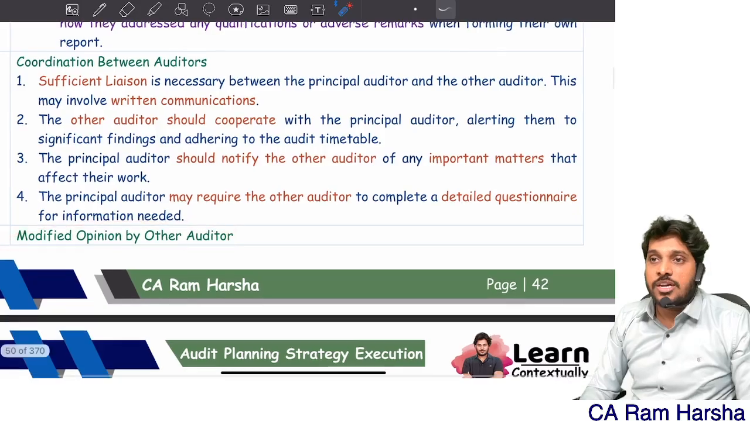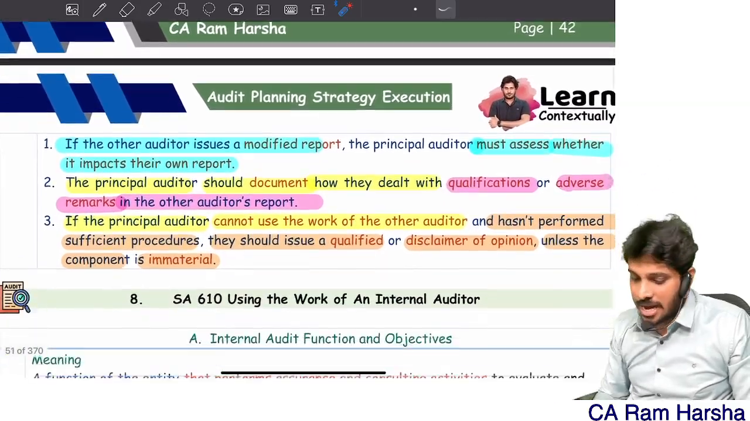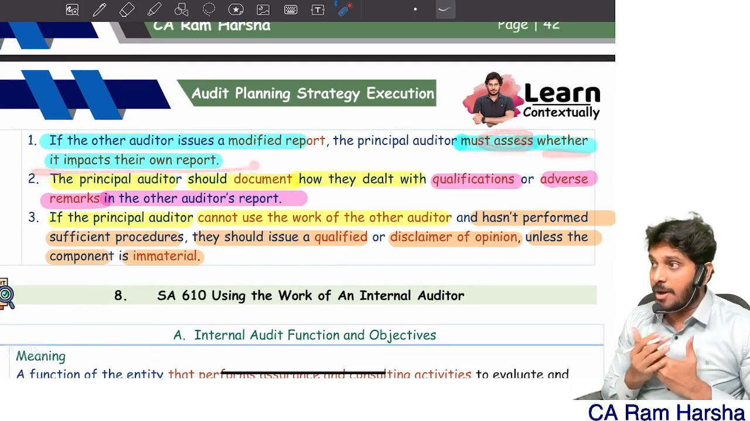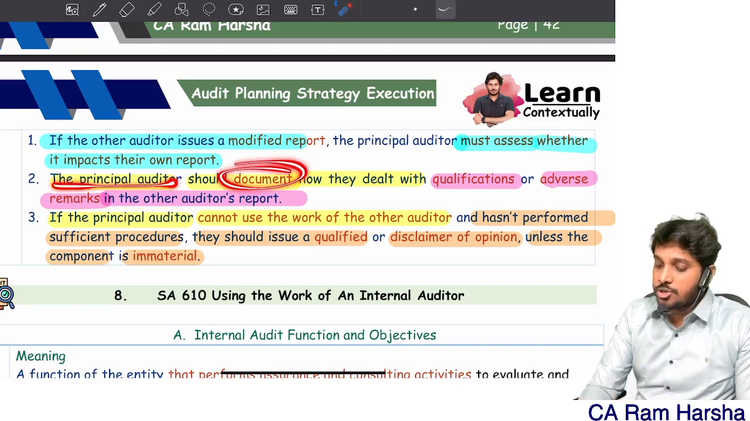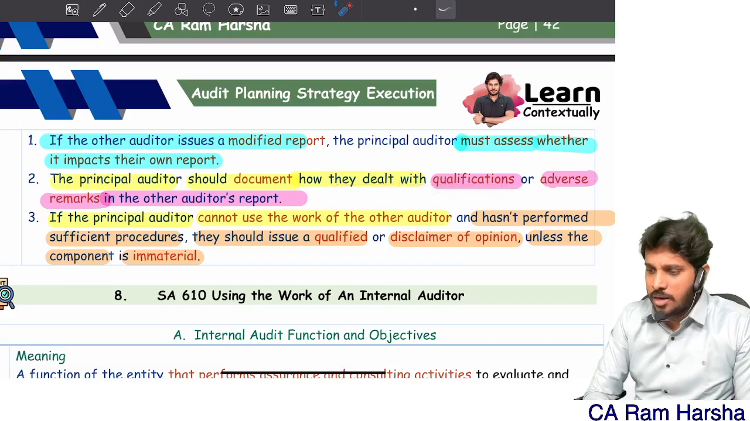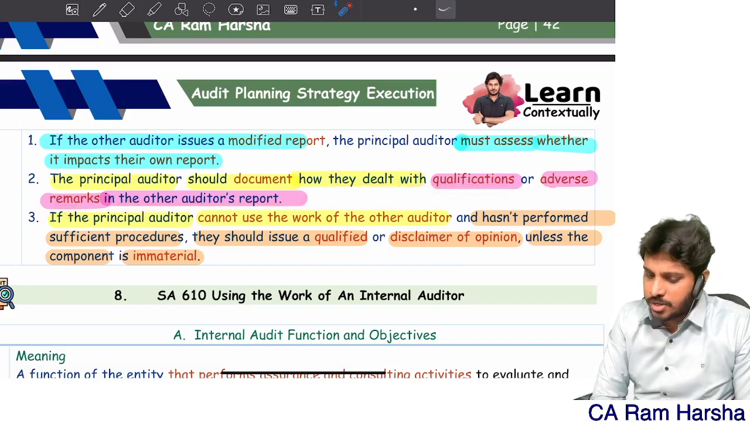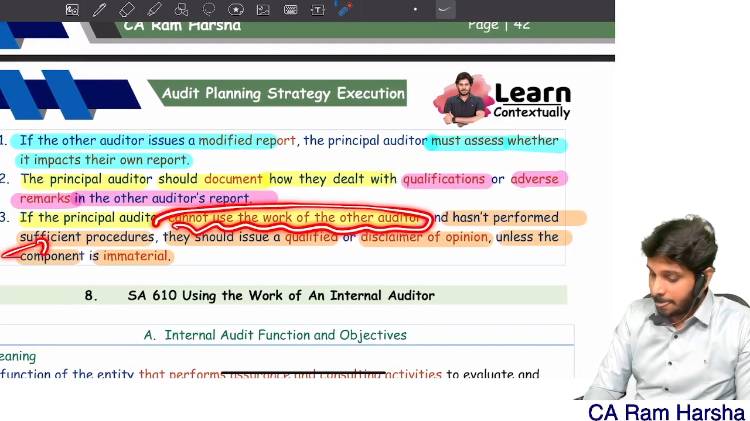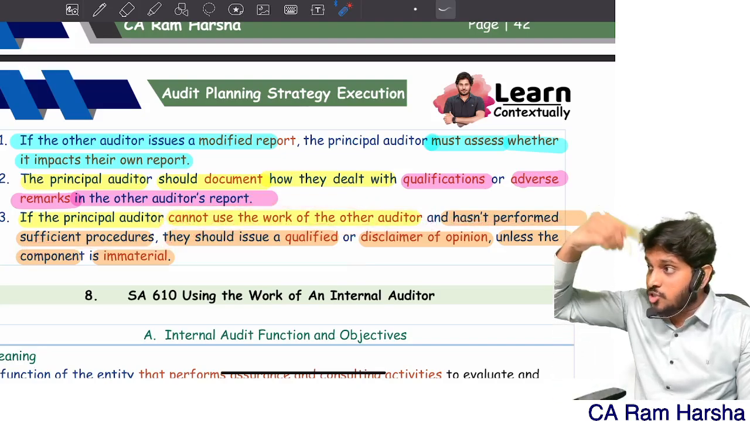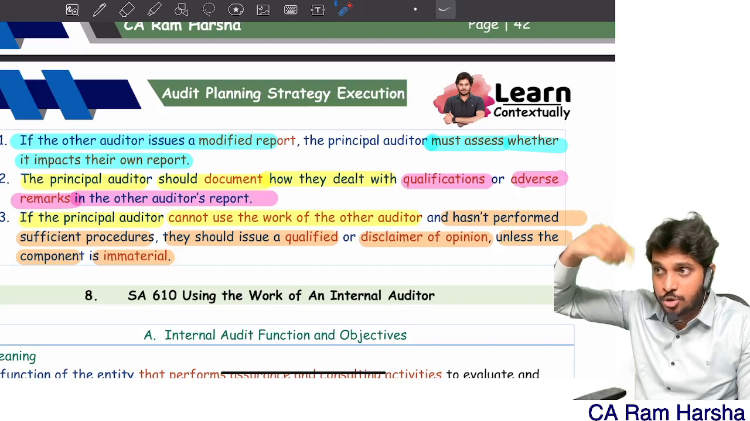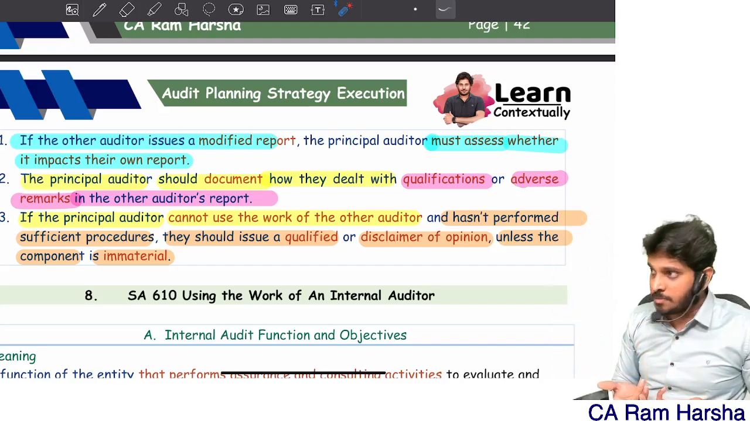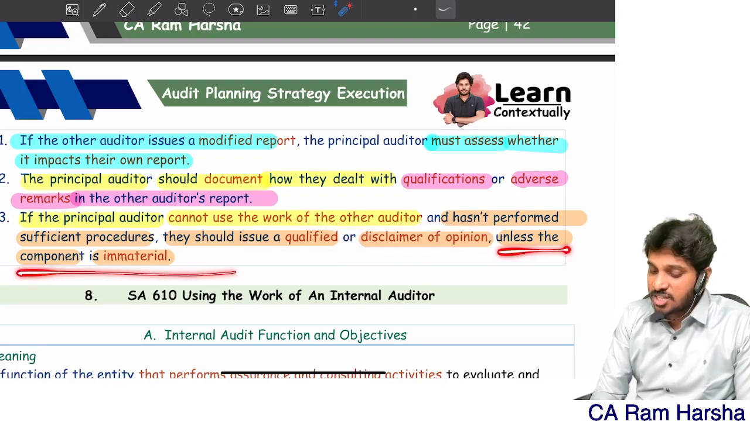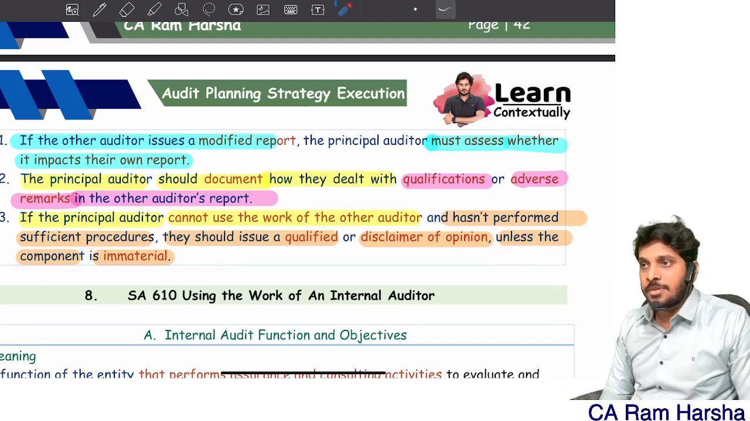Finally, sir, the other auditor gave a modified opinion. What does the principal auditor have to do? If the other auditor issues a modified report, assess whether it impacts my own report. The principal auditor should document how they dealt with qualifications and adverse remarks in the other auditor's report. Suppose management is not letting me use the other auditor's work, or you are unable to perform the above principal audit procedures, for example you sent him a checklist and he is not responding. In such a case, you must issue a qualified opinion or disclaimer of opinion unless the component is immaterial. Easy or not?